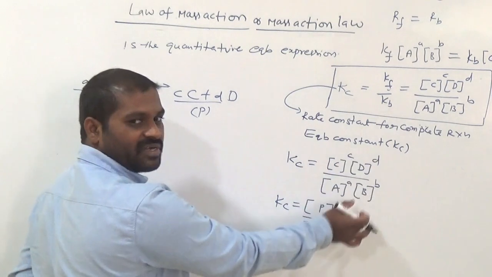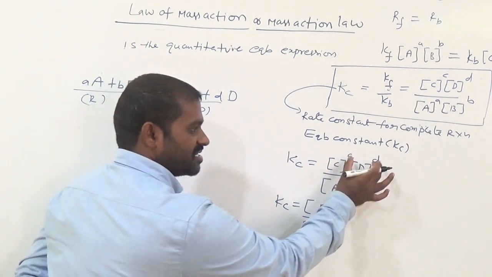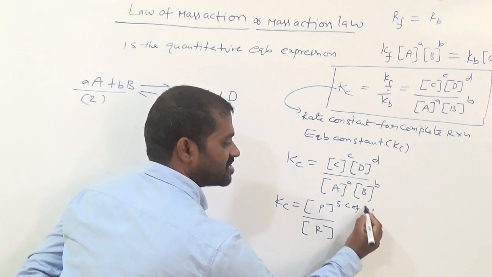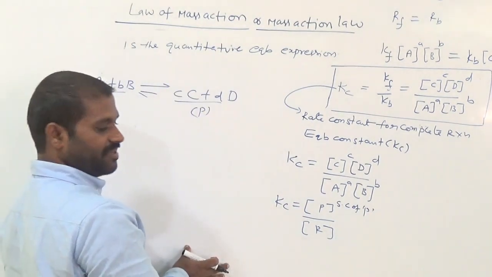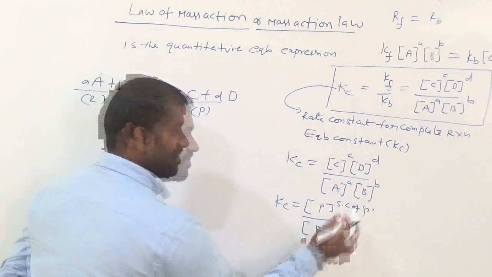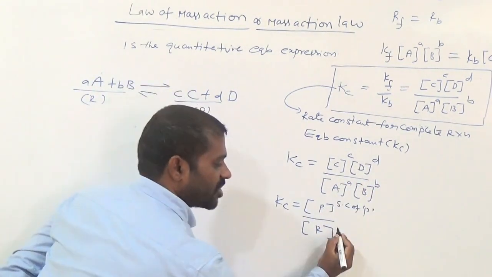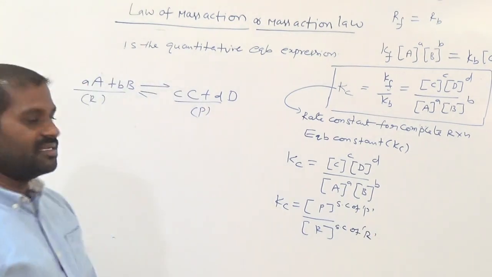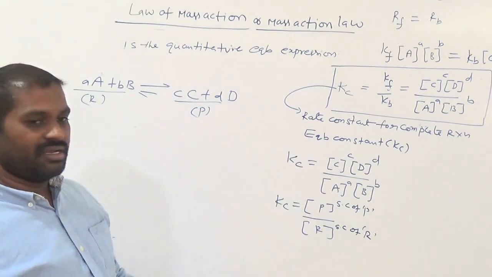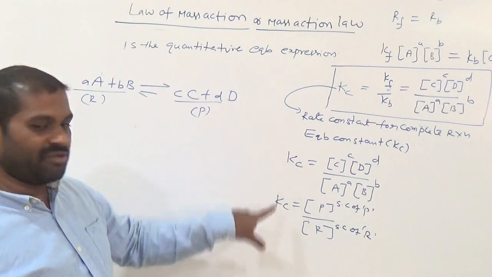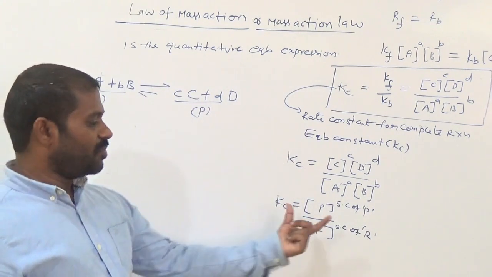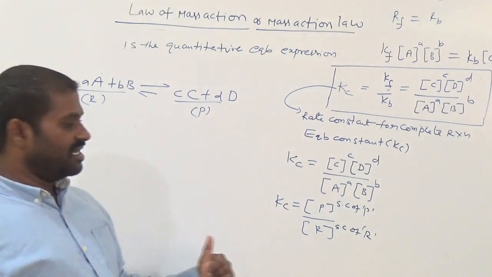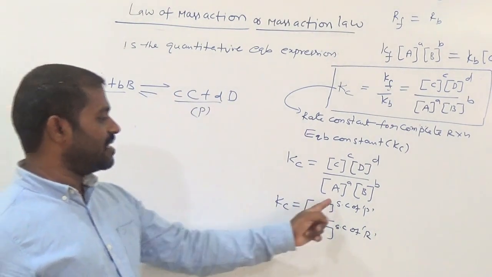So what about the powers here? These powers are called stoichiometric coefficients of products. P means products here simply. Now this a and b are called stoichiometric coefficients of reactants. So you just remember this one. So equilibrium constant Kc is equal to molar concentration of the products by molar concentration of the reactants, and write their coefficients as powers.